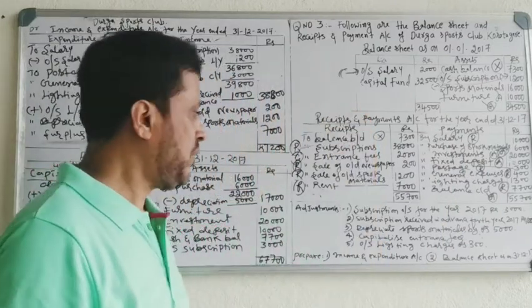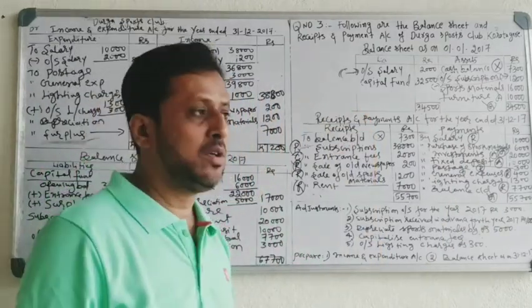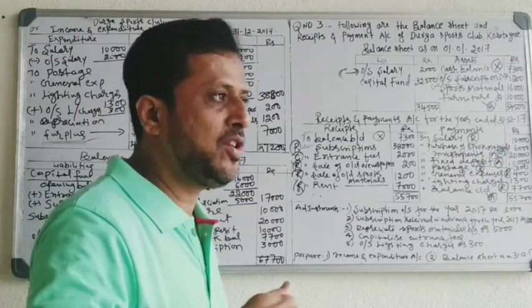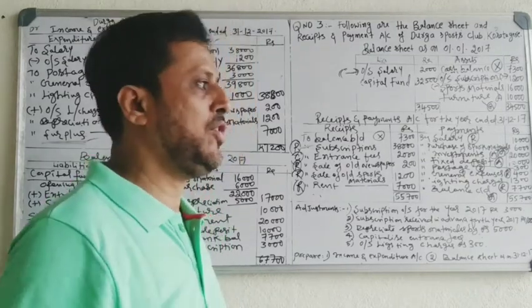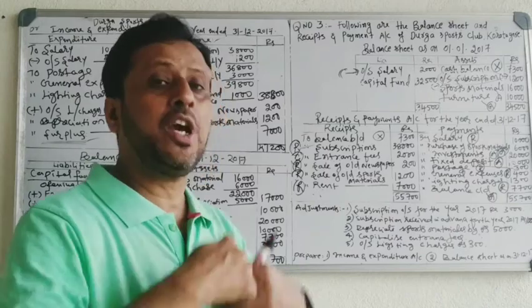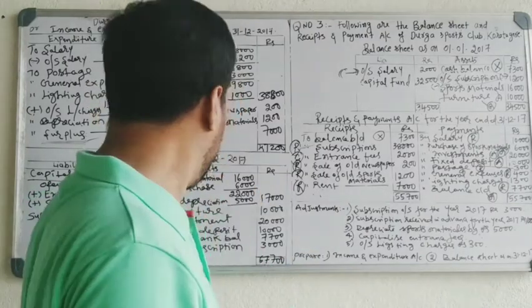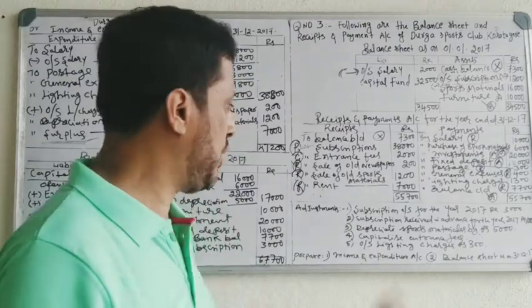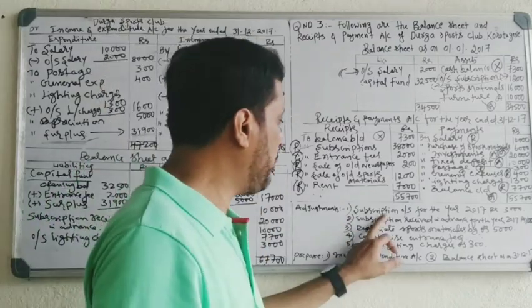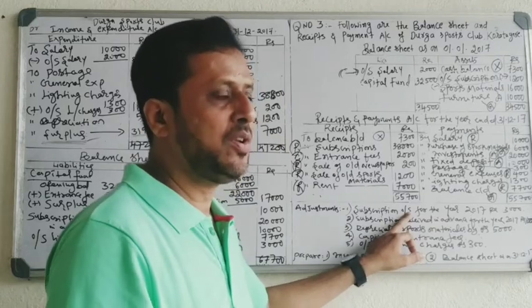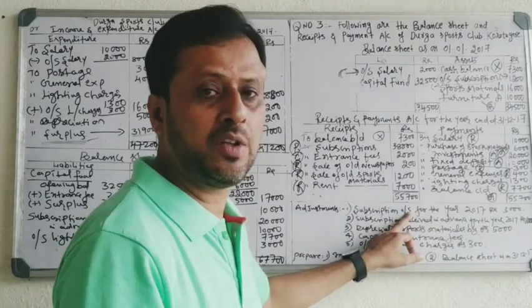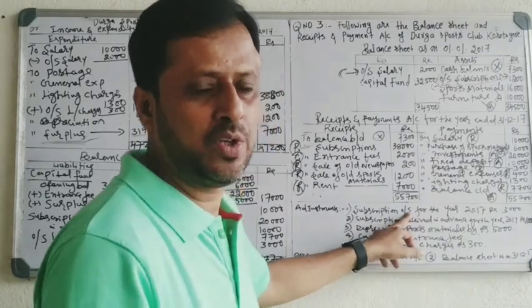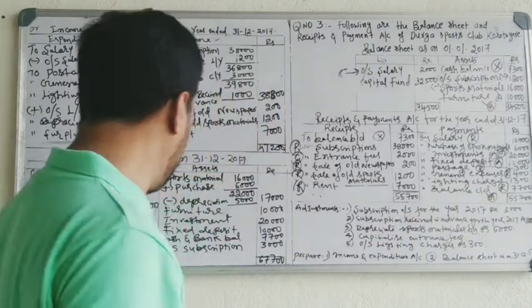Adjustments. See, outstanding means what? Either the organization has to pay or the organization has to receive. If the organization has to pay, it is a liability. Show on the liability side. If the organization has to receive, it is an asset. Show on the asset side. Subscription outstanding means the subscription the organization has to receive. So it is an asset. Show on the asset side.